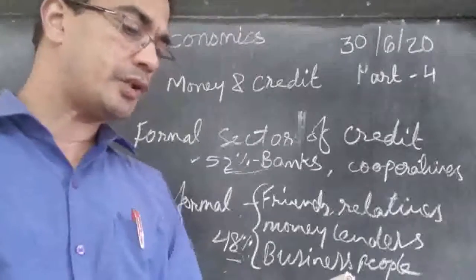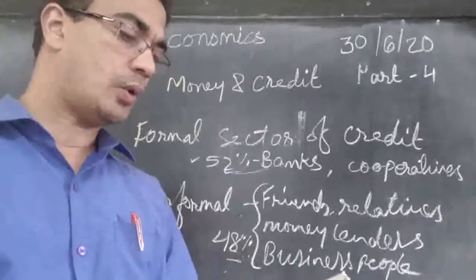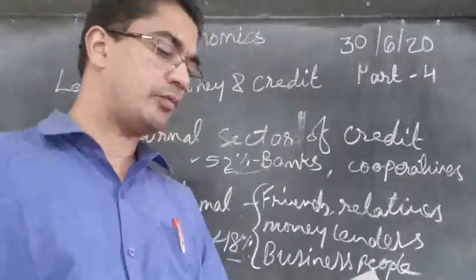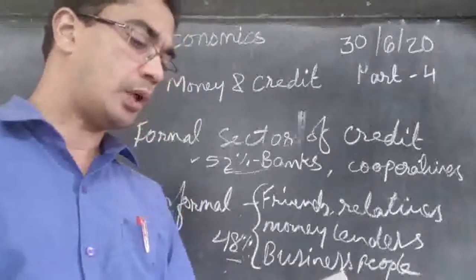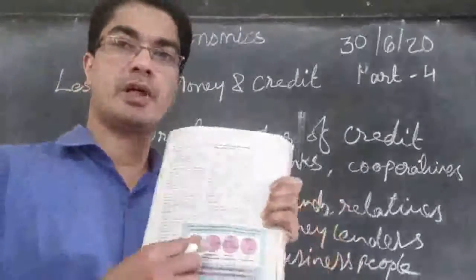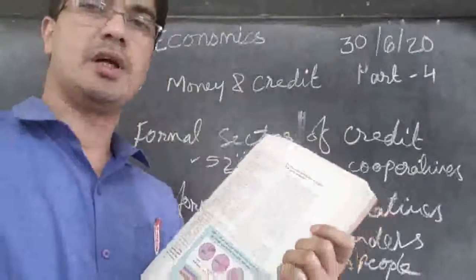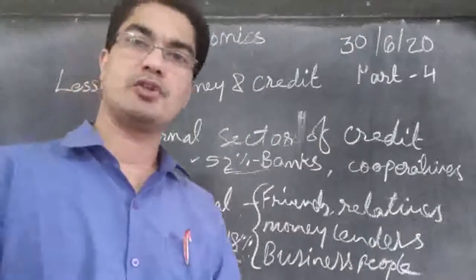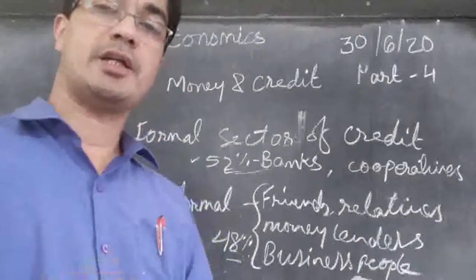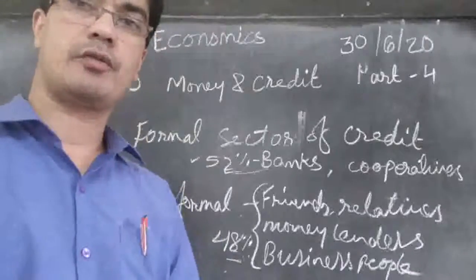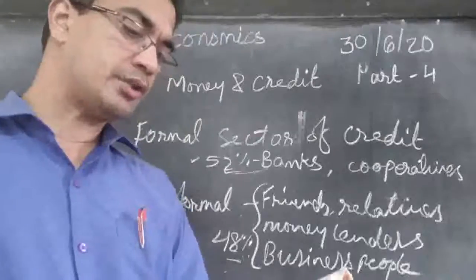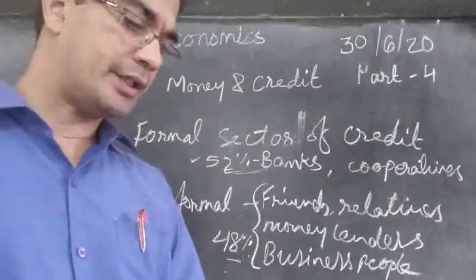Then compare this with the rich urban households. What do you find? Only 10% of their loans are from informal sources, while 90% are from formal sources. So when we come to the richest people, we see only 10% of the people are going to the informal sector, and the 90% are going and taking loan from banks. A similar pattern is also found in rural areas.